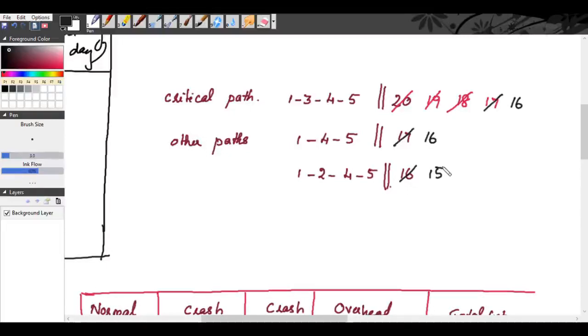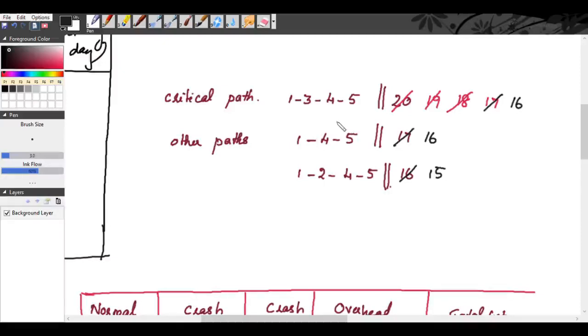Now you cannot crash 4, 5 because activity 4, 5 can be crashed only for 1 day. Now you have to see the next activity which can be crashed in these two networks. So 4, 5 cannot be crashed. So in order to bring this 16 to 15 days, you have to crash one activity from this critical path and another activity from this critical path. So here, if it is 1, 3, 4, 5 and 1, 4, 5, right?